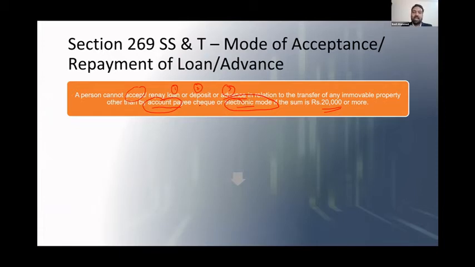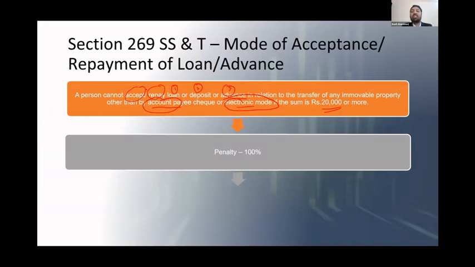Not only that, if you're repaying this particular loan, or repaying this deposit, or repaying that advance, which very rarely happens. Normally if that immovable property transaction doesn't take place, no one actually gives back the advance. Suppose you're giving it back after negotiation. If you're repaying again in cash, other than account payee or electronic mode, again there is this penalty.